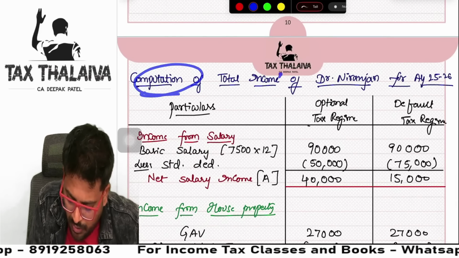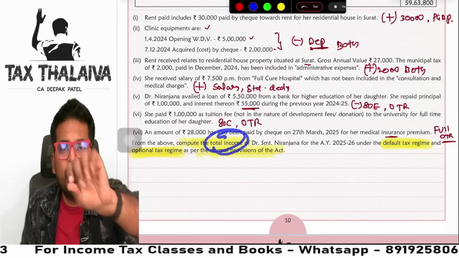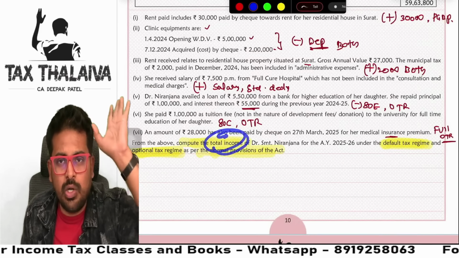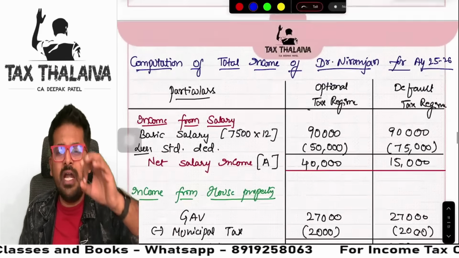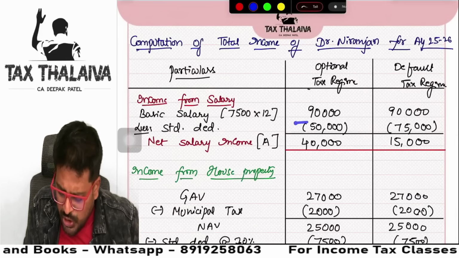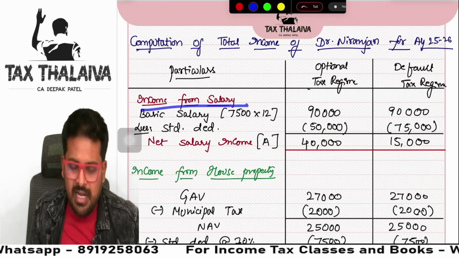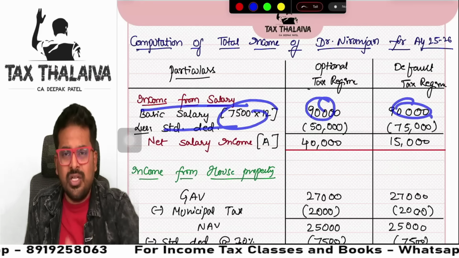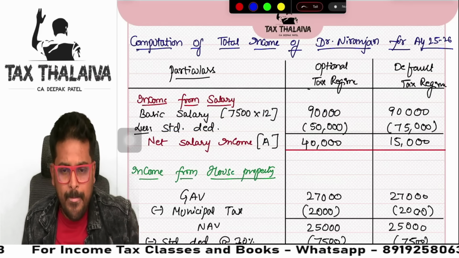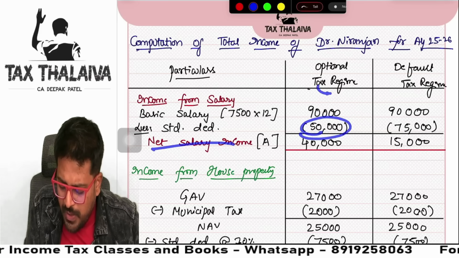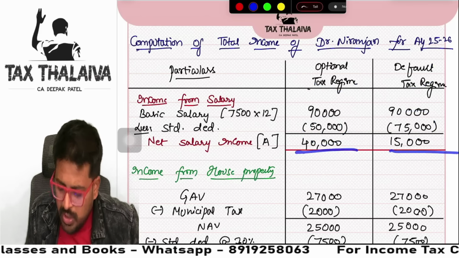Let's look at it. See, computation of total income of Niranjana. What is the demand of the question? Only total income. No need to find out tax liability. Under both the tax regimes, it is asked. So this format will help you immensely, guys. In one shot, it is done. First, you will write this format. First, you will write income from salary, basic salary. You will add under both. Immediately done, two things in one shot. Next, standard deduction. Obviously, optional tax regime 50,000, default tax regime 75,000. One shot, done.